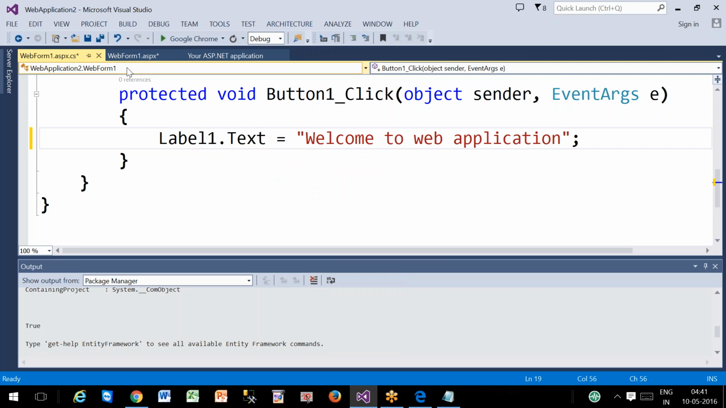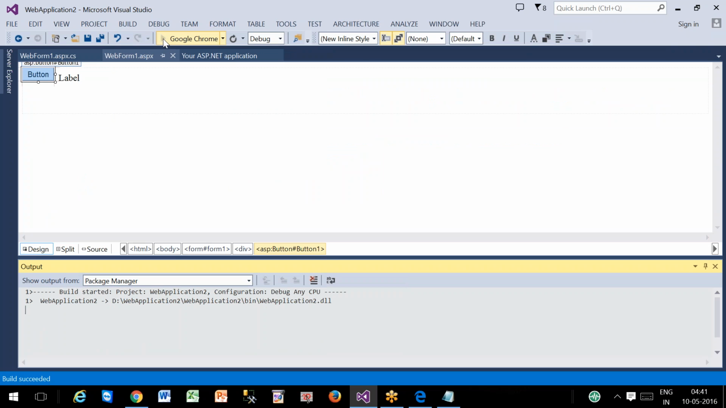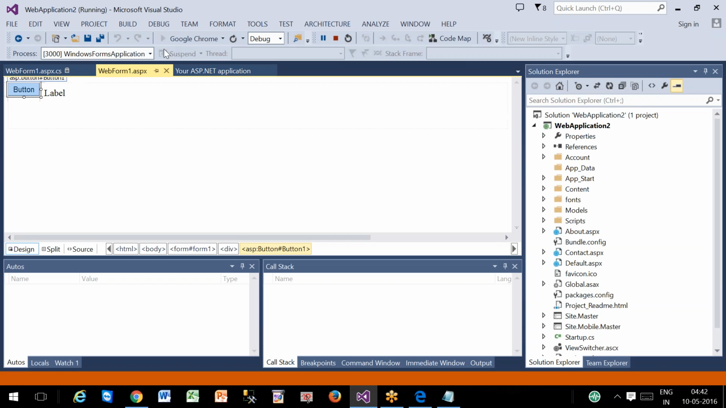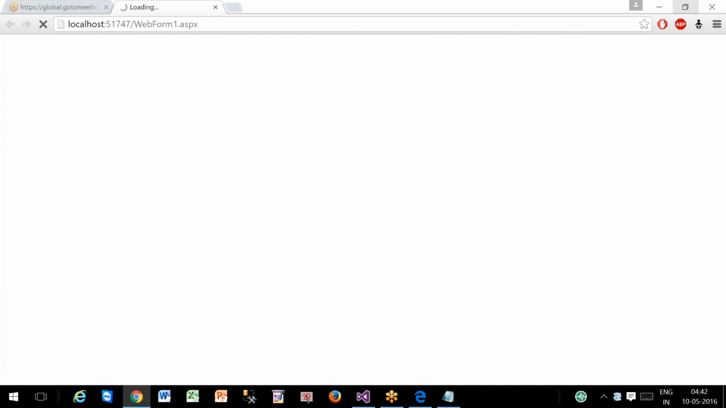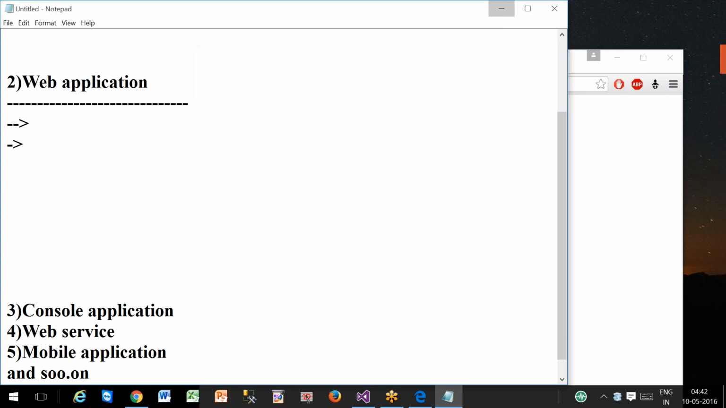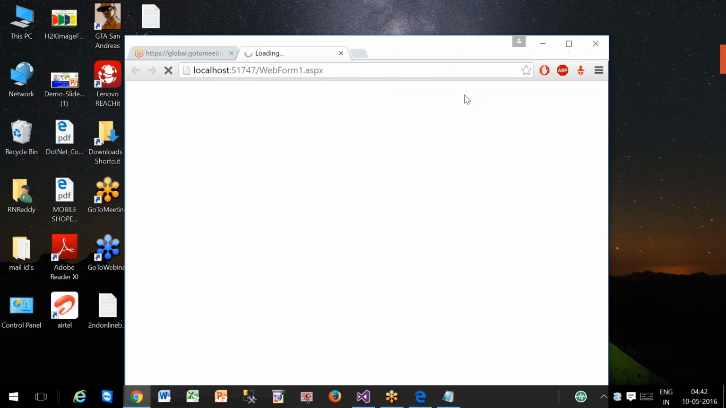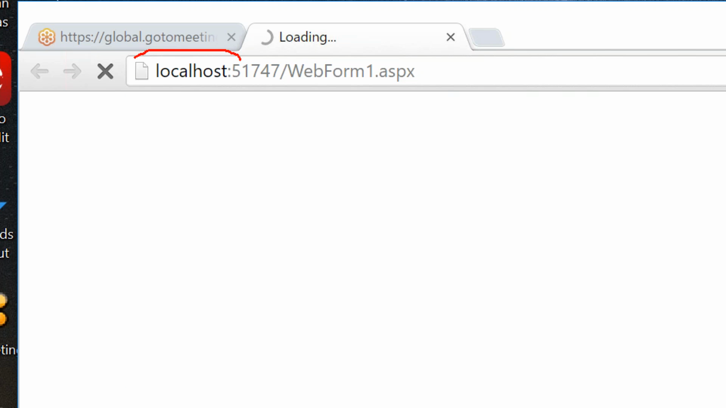Right. So now you can observe compilation and execution. Now your web application is going to run. Your web application is going to run by the server, and web application output is given by the browser. Your browser will display your output. Now you can observe in the browser it's showing localhost, means your local server, and this is your page name.